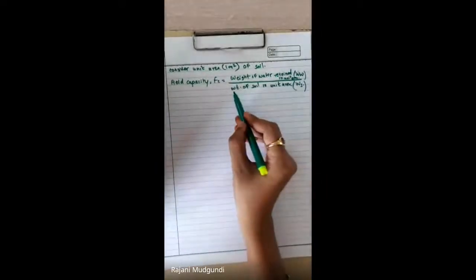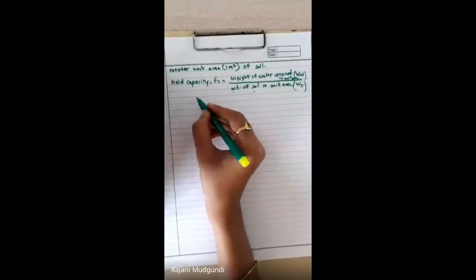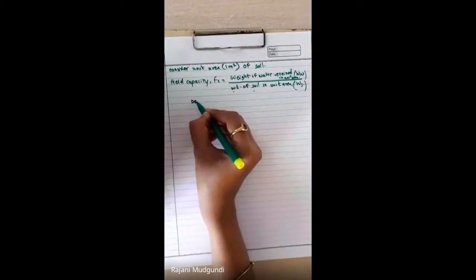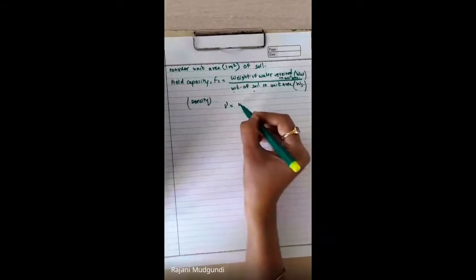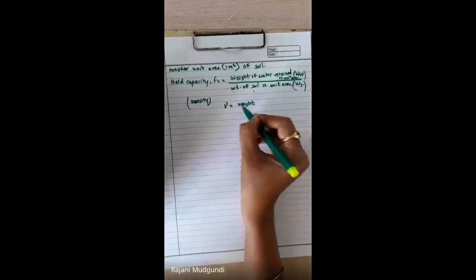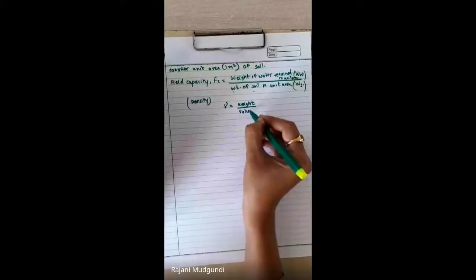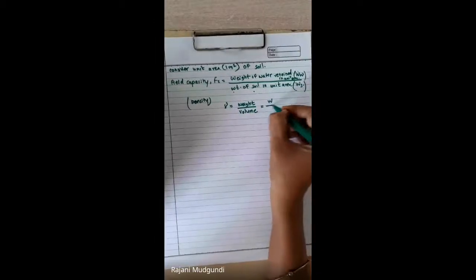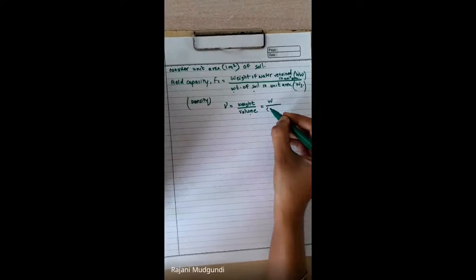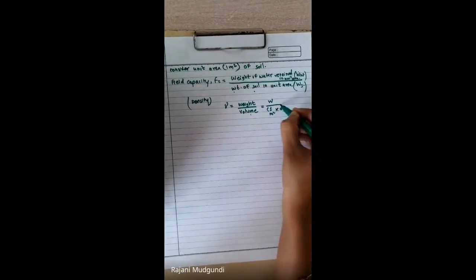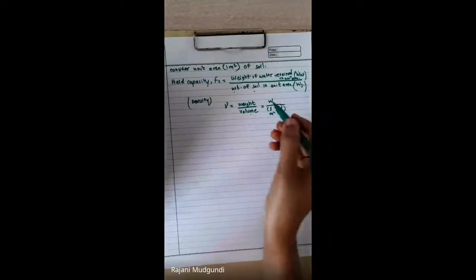Now for weight of soil, you know the concept that density or unit weight gamma will be equal to, what is the formula for gamma? It will be weight by volume. So it will be W by volume of soil, and as we have considered 1 meter square of area and depth of soil under consideration is D, this will be the volume.